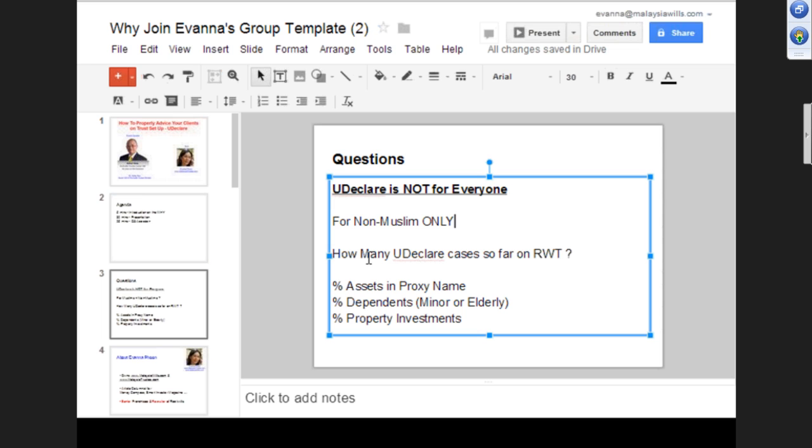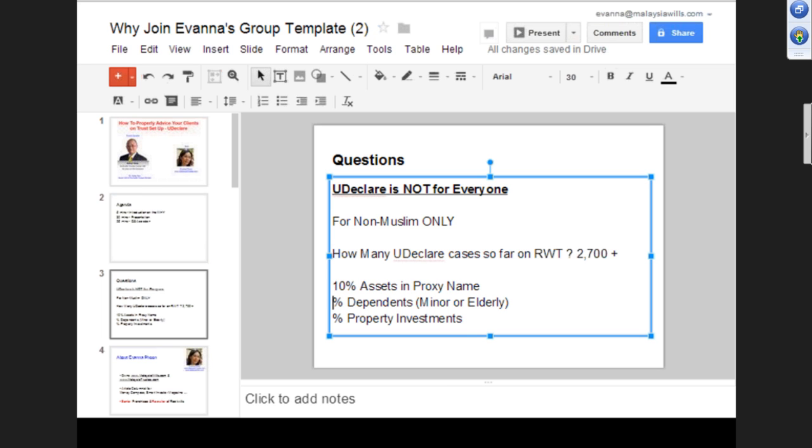Okay, then how many UDeclare cases so far has Rockwell Trustee handled? I mean, set up. We've set up about 2,000 plus, 2,700 plus, I believe. Out of this 2,700, how many percent roughly are people that set up because their assets are in other people's names? How many percent set up because they want to protect their dependents? And how many percent set up because of property investment? About 10% for proxies.